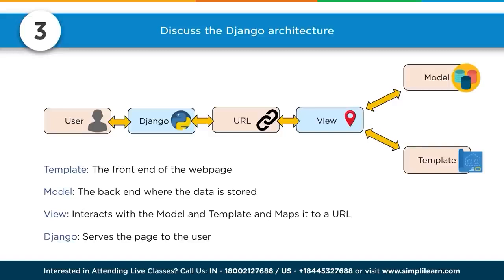So the model of data, whatever data model you're pulling, goes into the template and then goes back up the pipeline to the user. The important thing to note is there's a template, the front end of the web page. This is what they're going to see. There's a model, the back end where the data is stored. So you can keep the template and the looks the same, but you can swap out the underlying information that goes into that template. Then you have your view, which interacts with the model and template and maps it to the URL, and then Django serves the page to the user. So Django grabs it and says, okay, thank you for the URL, and here you go, user.